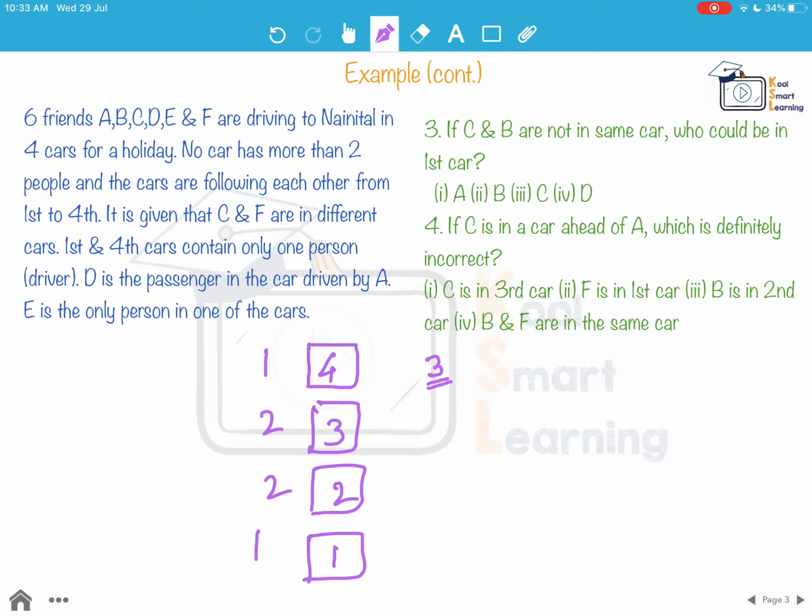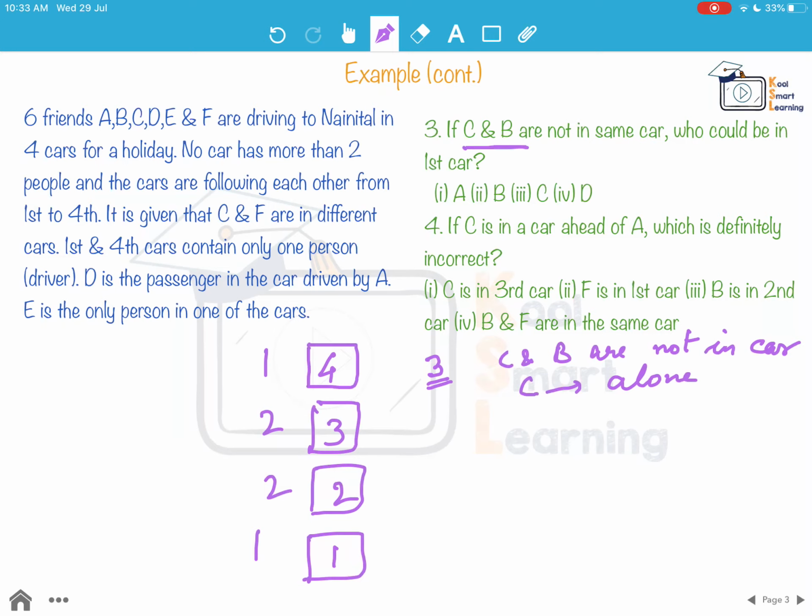We know that if C and B are not in the same car, the only option is C has to be alone. Why? Because we said that C cannot be with A and D, C cannot be with E, C cannot be with F. So the only possible option is either C is alone or C is with B. Now this question specifies that C and B are not in the same car. So that means C is alone, which means that C could be either in the first or the fourth car.